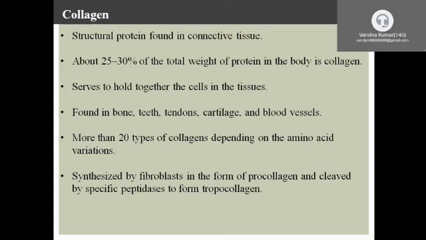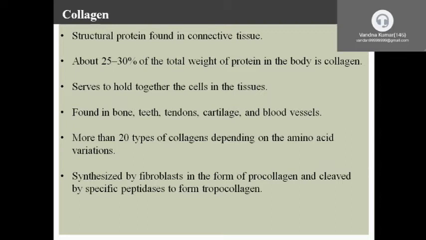It is found in abundant amount in the body, in the connective tissue. It is about 25 to 30% of the total weight of the protein in the body. It is found in bone, teeth, tendons, cartilage, and blood vessels.